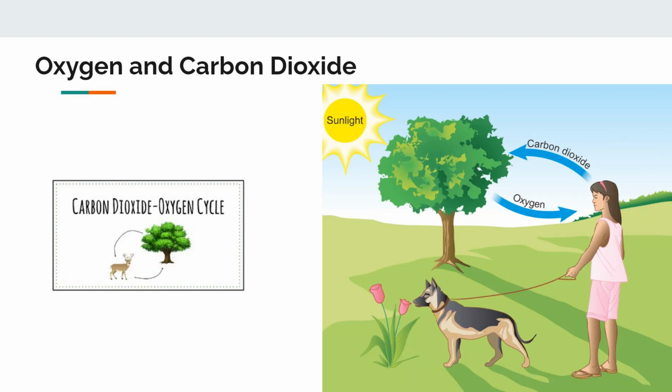Now, this is important because since humans are able to breathe, it means that plants are giving us oxygen, and plants are able to survive because we give them carbon dioxide when we breathe out. Now, that explains why we need plants and why plants need us. Essentially, they give us oxygen so that we can survive, and we give them carbon dioxide so that they can survive.